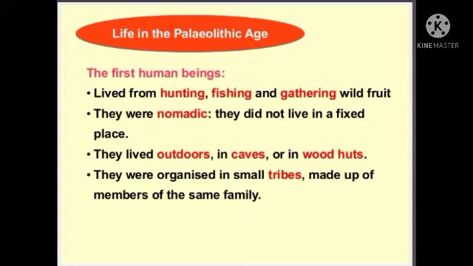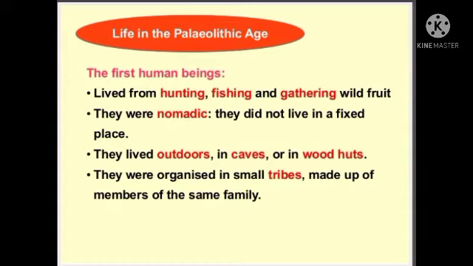Okay. Next, they were organized in small tribes. You know tribal people in the forest, we can still see tribals there. Exactly the same lifestyle the people lived. They were made up of members of the same family. So people always used to live in a group, like the same family. So this is all the lifestyle they followed in the Paleolithic age.